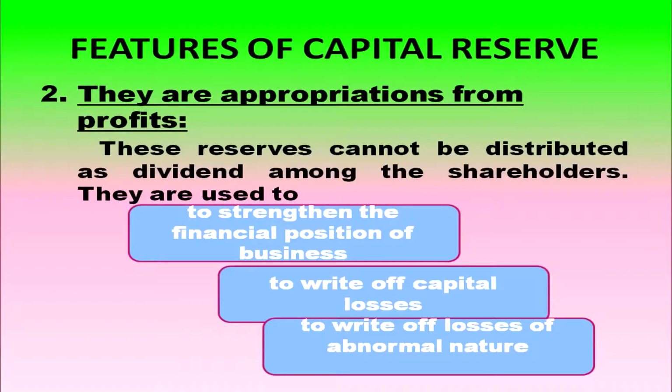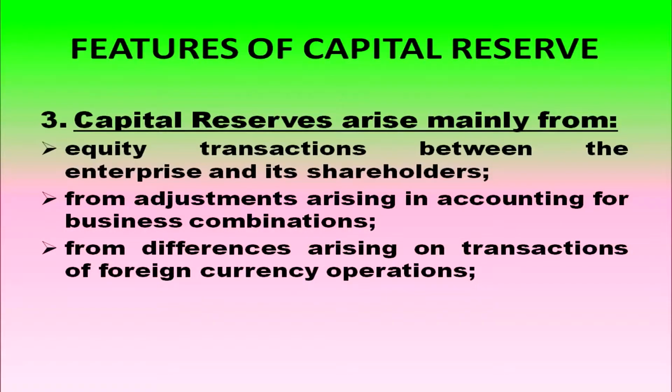Capital reserves are appropriations from the profit. These reserves cannot be distributed as dividend among the shareholders. They are used to strengthen the financial position of the business, to write off capital losses, to write off losses of abnormal nature. Capital reserves arise mainly from equity transactions between enterprise and its shareholders.